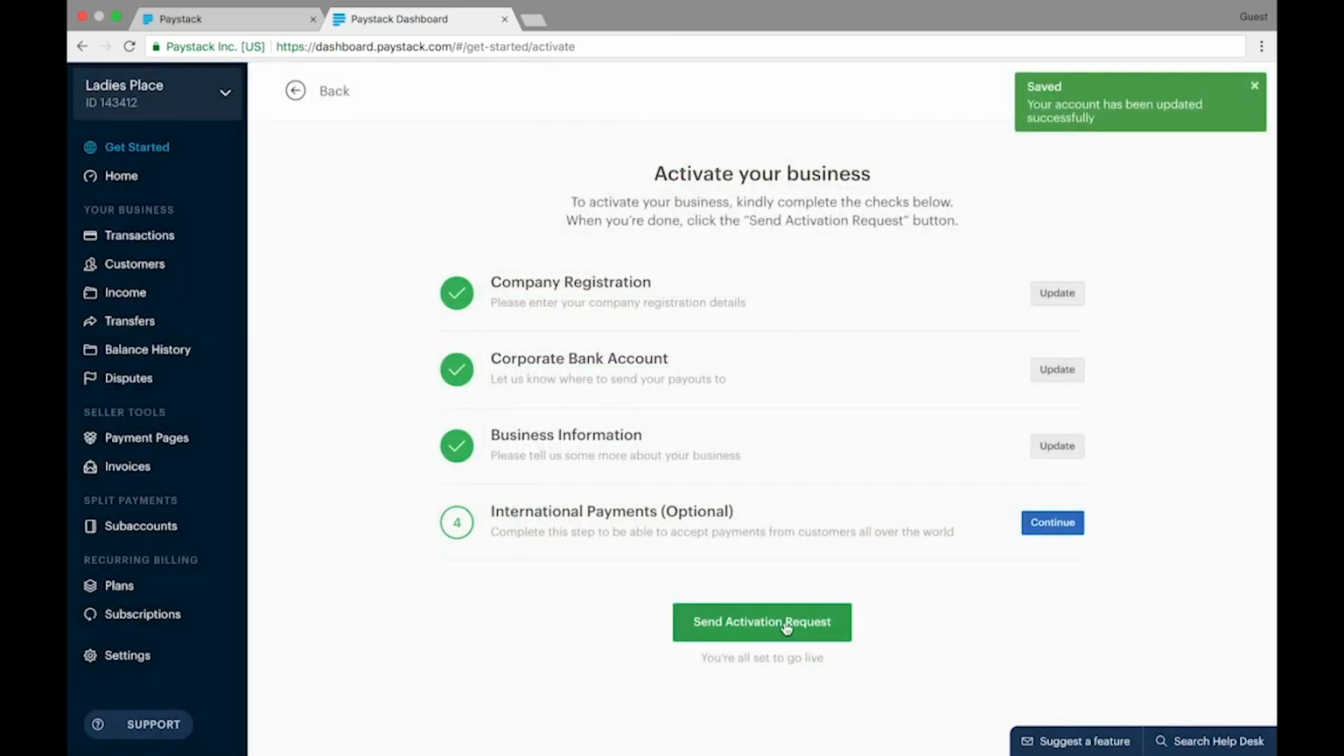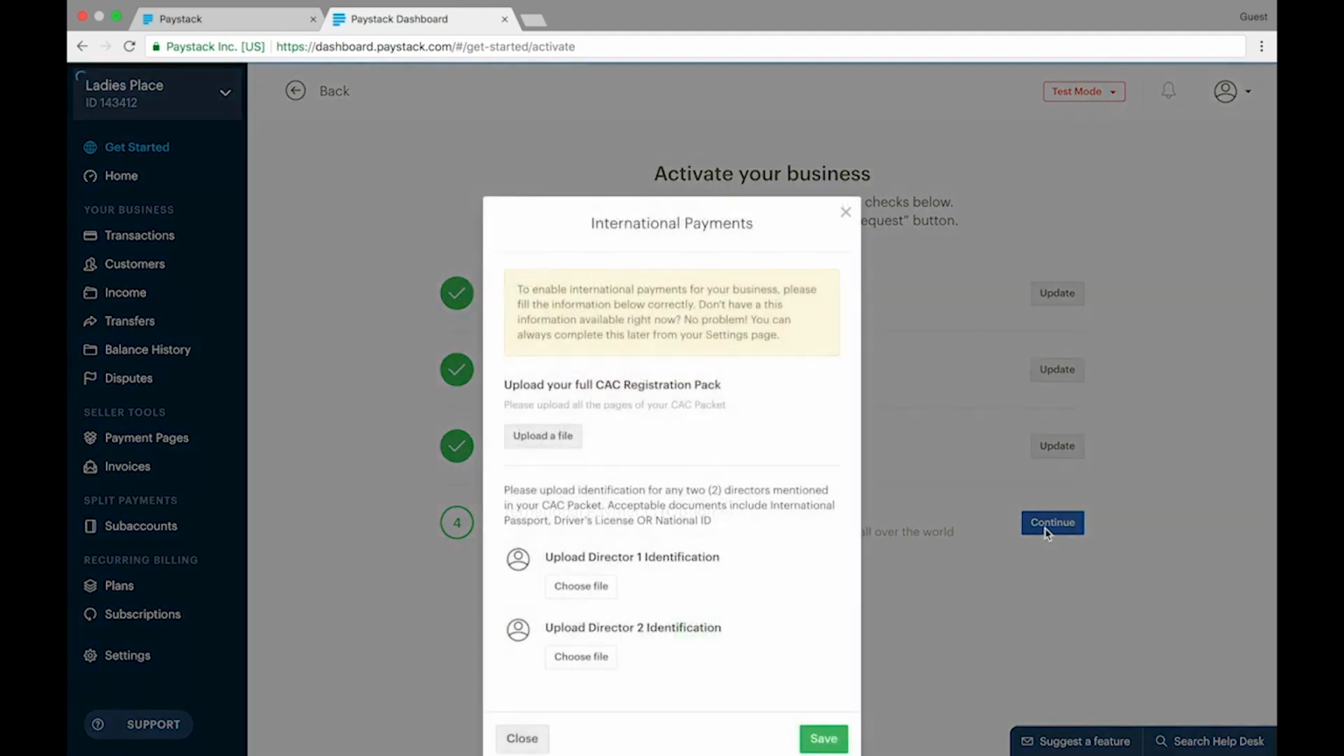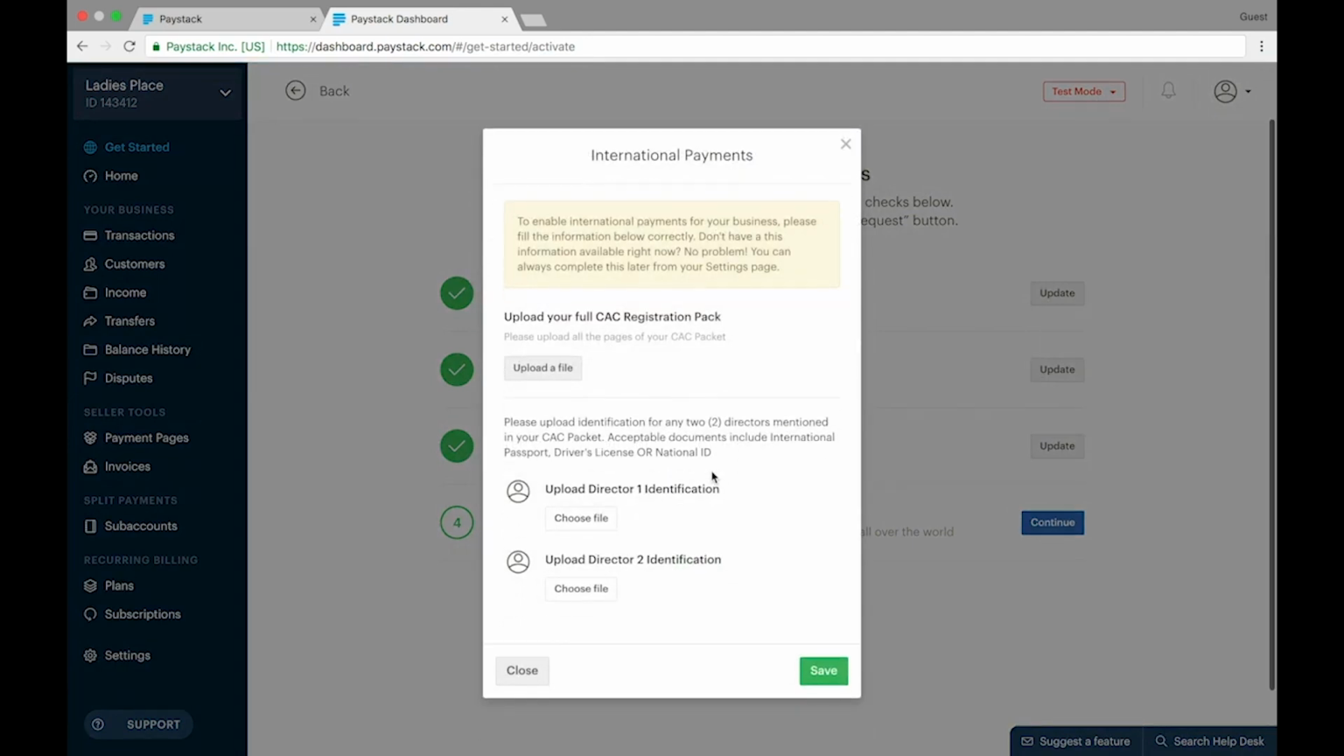Great. So you can see, like I explained earlier, that your send activation request button is already unlocked, which means that you can proceed with sending your activation requests even without filling this fourth section, because again it is optional. But for the purpose of this tutorial, we're just going to continue and see what it looks like in this section. Now, the international payment section is where you upload your CAC certificates, your full CAC registration pack, and director's